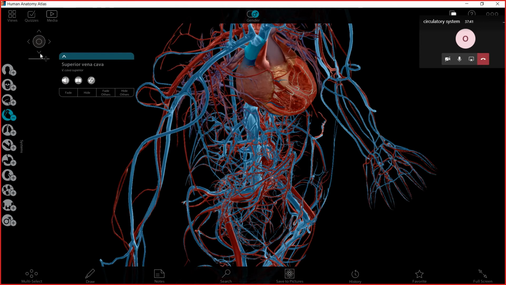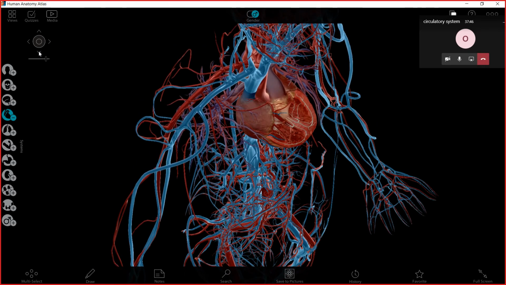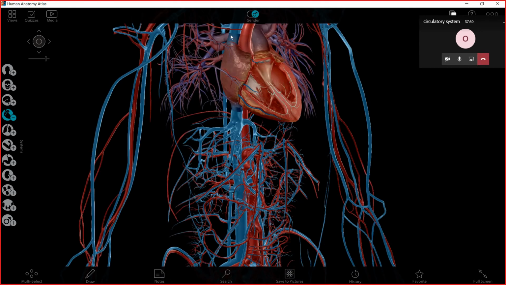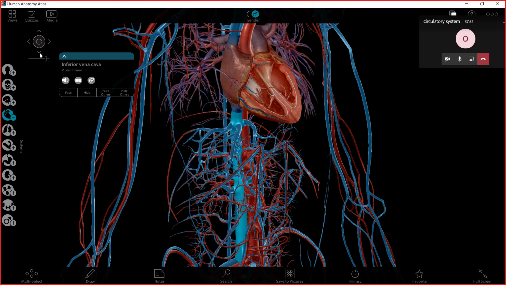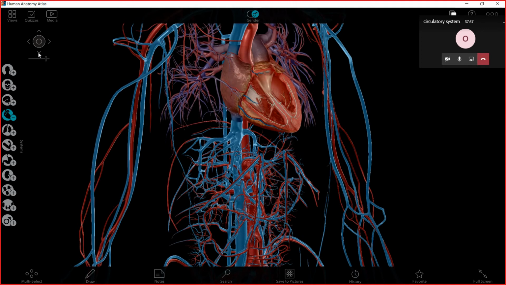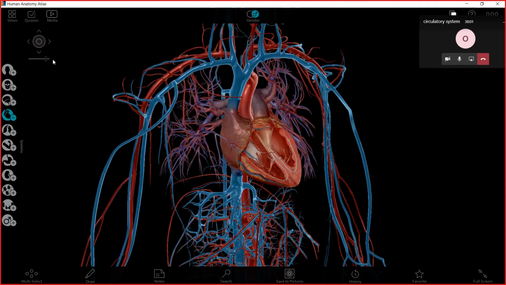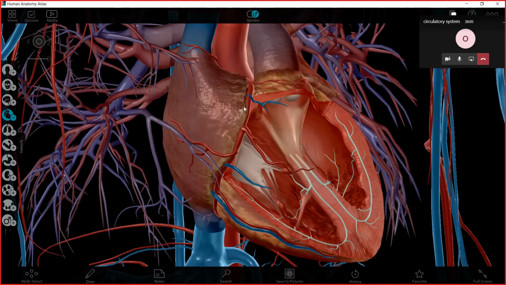Both of them collect the blood from the body parts, and then they carry it to the heart.